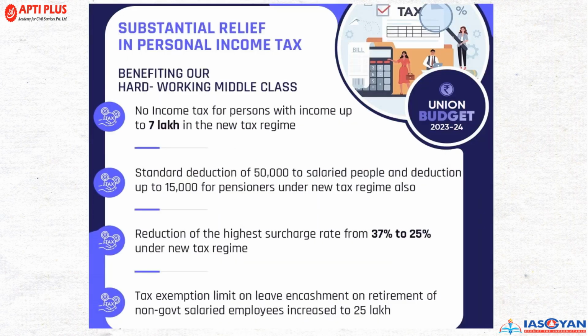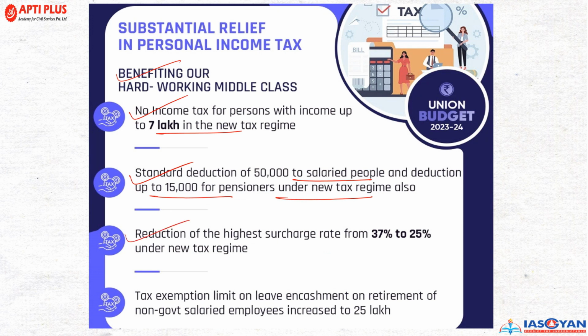Now, sustainable relief in personal income. This is something important for all individuals who are earning or having a salary. So, a benefit for the hard-working middle class: no tax for a person with income up to 7 lakh in the new tax regime. Standard deduction of 50,000 to salaried people and deductions up to 15,000 for pensioners under the new tax regime.